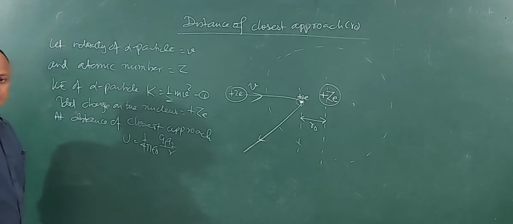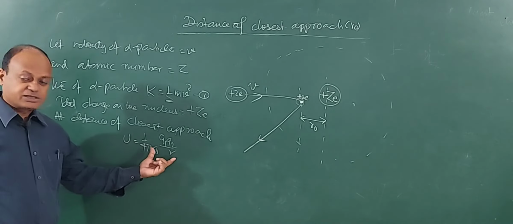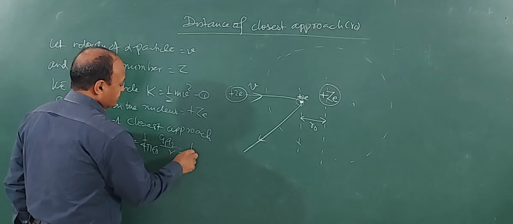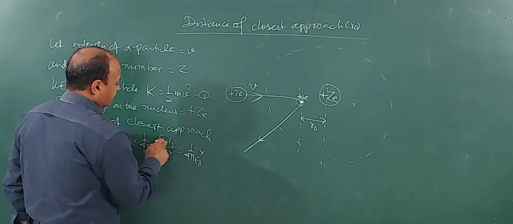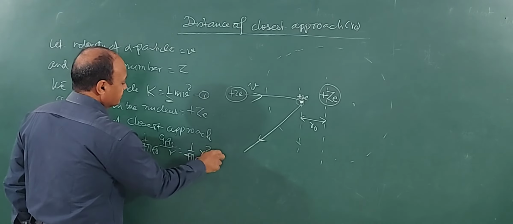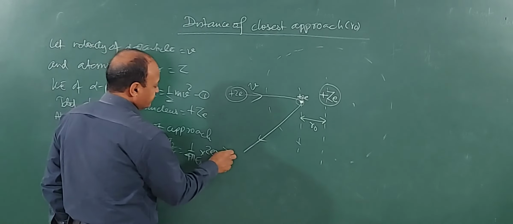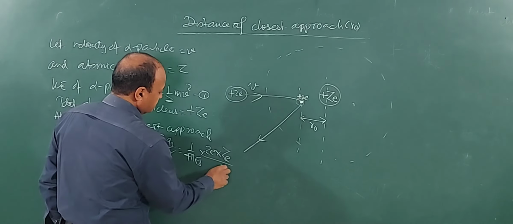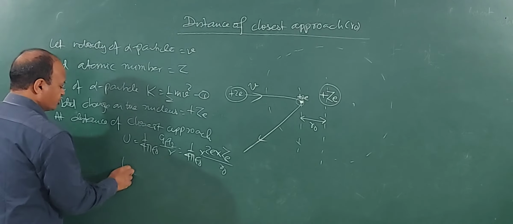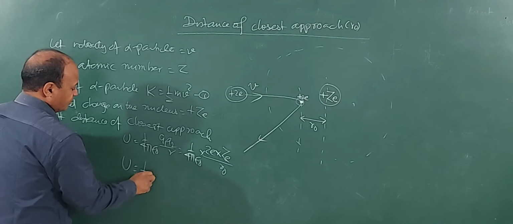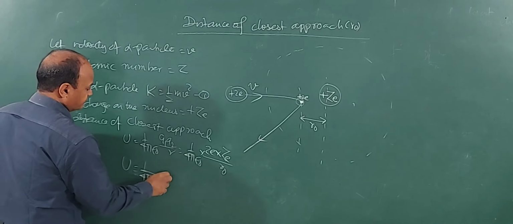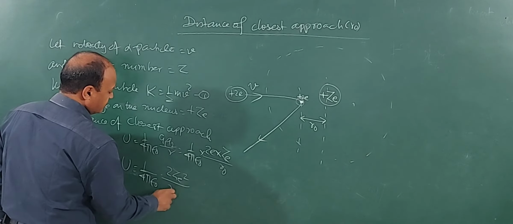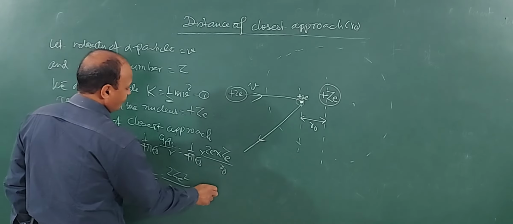You have done this in electrostatics, the potential energy of a system of two charges. Now it will be 1 by 4 pi epsilon 0, q1 is the charge of the alpha particle, 2e, q2 is the charge of the nucleus, which is Ze, and r is equal to r0. So U is equal to 1 by 4 pi epsilon 0, 2 Ze square divided by r0.